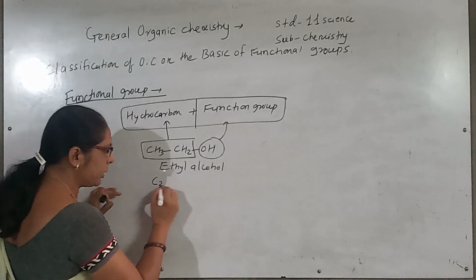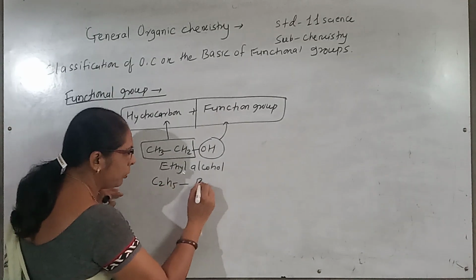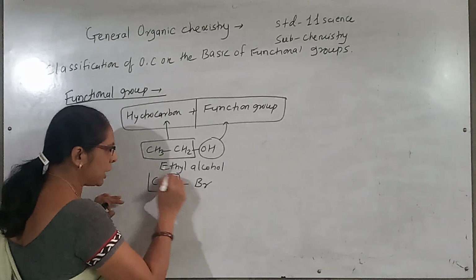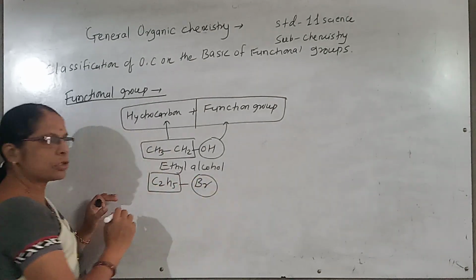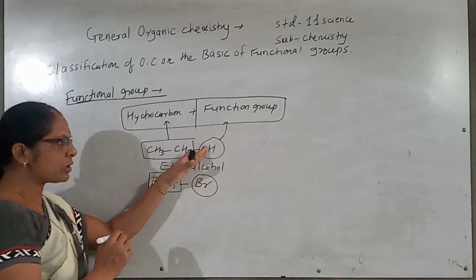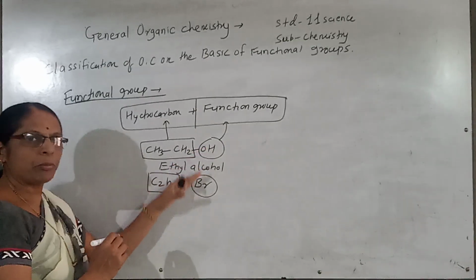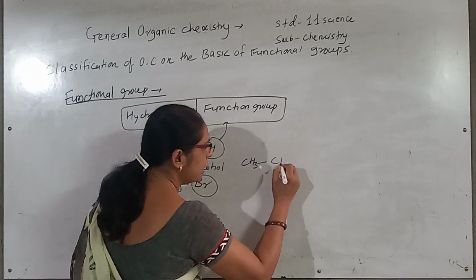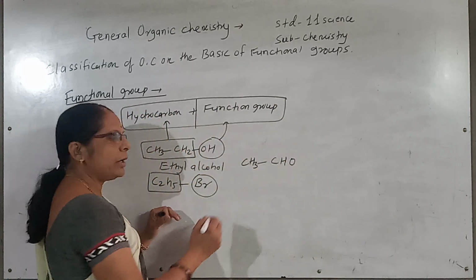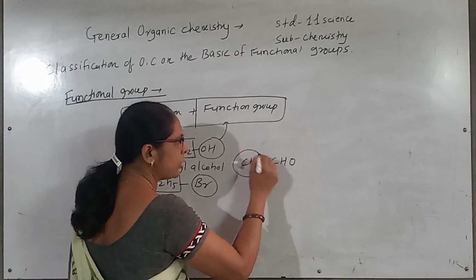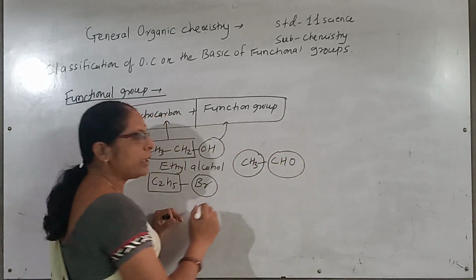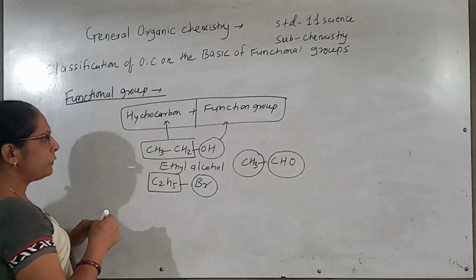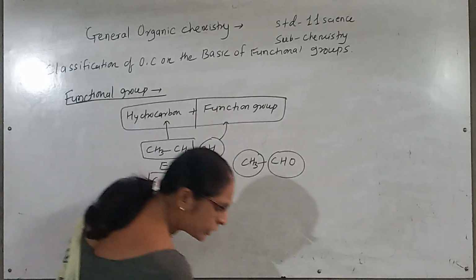Suppose I consider the example of ethyl bromide. In ethyl bromide, ethyl is the hydrocarbon and bromine is the functional group. If I change the functional group, the organic compound changes. Suppose I consider acetaldehyde. In acetaldehyde, this methyl is the hydrocarbon and this aldehyde group is the functional group. So in this way, when you consider a functional group, how do we define it?